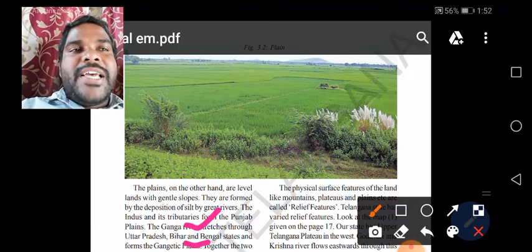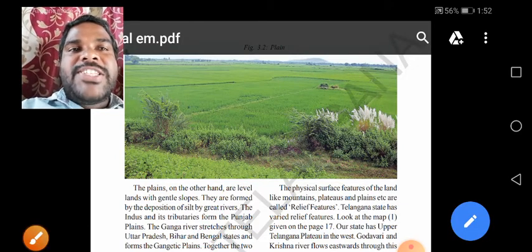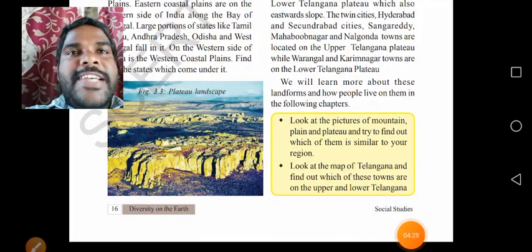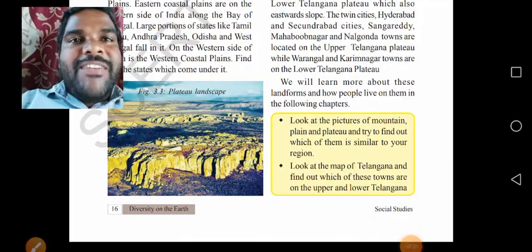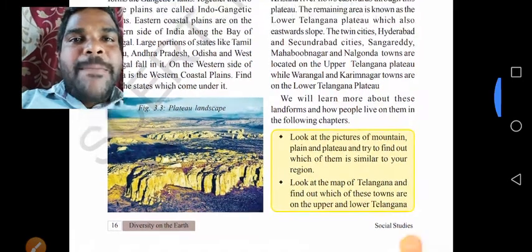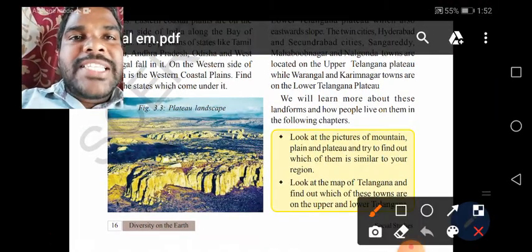Yes, children? And the next physical feature is plateaus. I will show the picture of plateaus. See the picture which is given in the textbook. Yes, see, children, the plateau landscape is given here. Observe the plateau landscape, children.